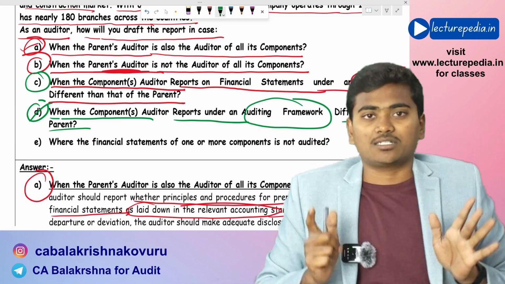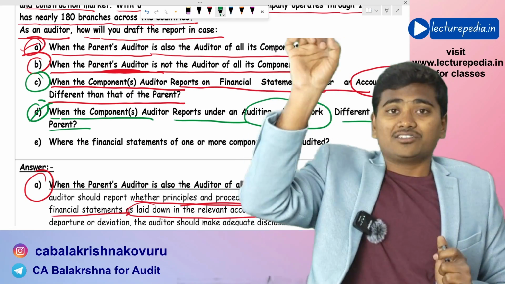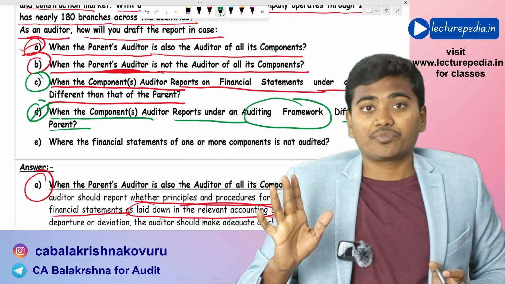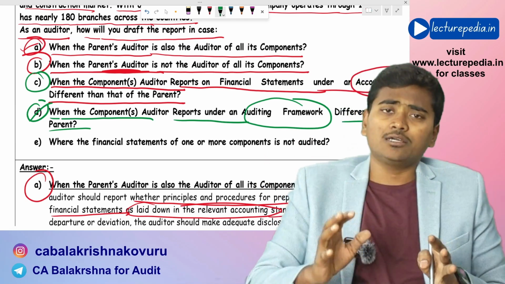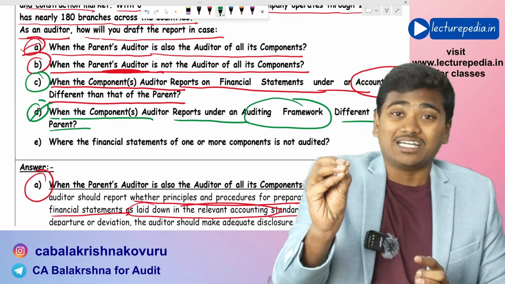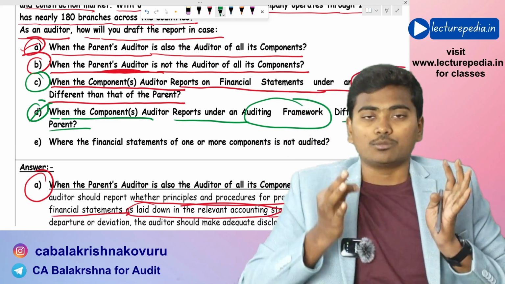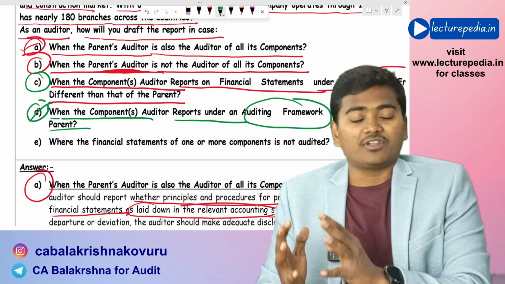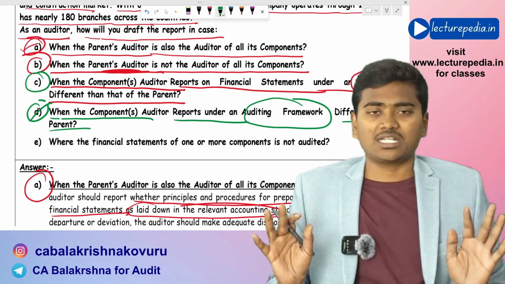The only option available is that the financial statements of that subsidiary have to be audited by the Indian auditing standards, and only an audit report which is as per Indian auditing standards can be used by the parent auditor for the purpose of the consolidated financial statements audit. Hope that is clear. That is the only option available.